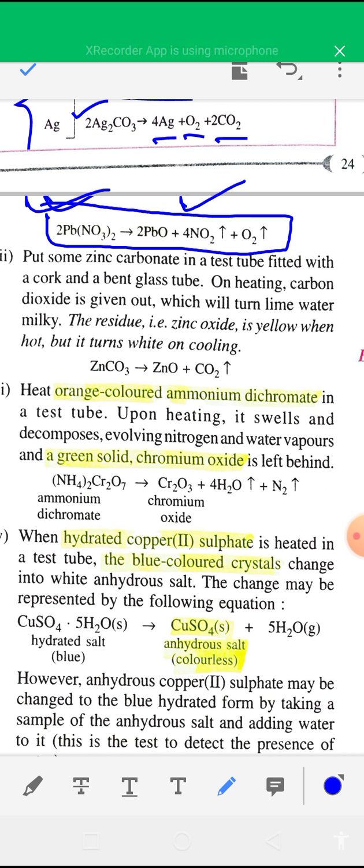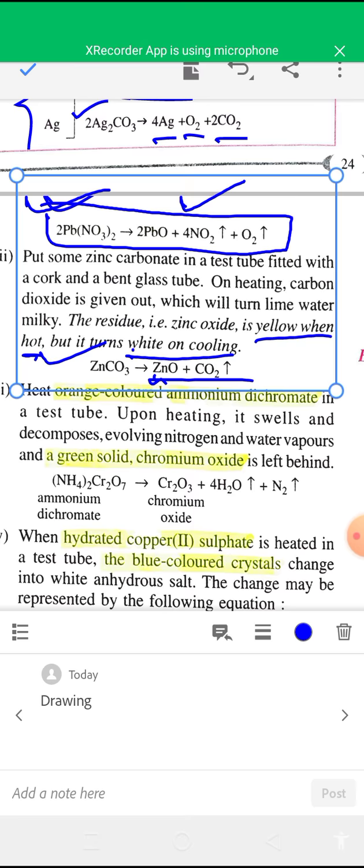Okay, one more example is given, heating of zinc carbonate. It will give zinc oxide and carbon dioxide, and the product zinc oxide is yellow when it is hot and white when it is cool. On heating, zinc carbonate decomposes to give zinc oxide and carbon dioxide, and due to the formation of zinc oxide, which is yellow when hot, it becomes white on cooling. Okay, so these are observations you have to remember.